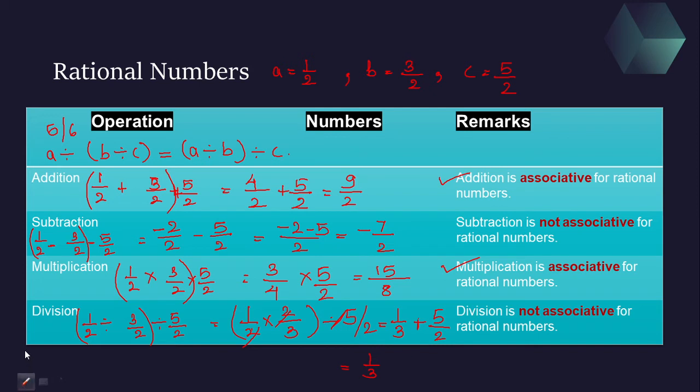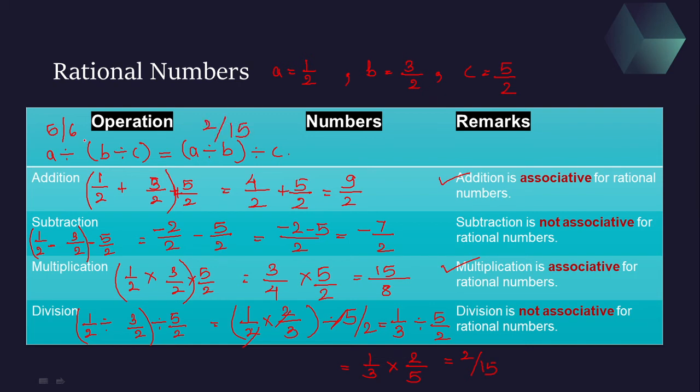Okay, here there is a mistake. It is 1 by 3 divided by 5 by 2. So this will become 1 by 3 into 2 by 5. So this will become 1 into 2 is 2 upon 3 into 5 is 15. So if I write it over here, this will become 2 by 15.